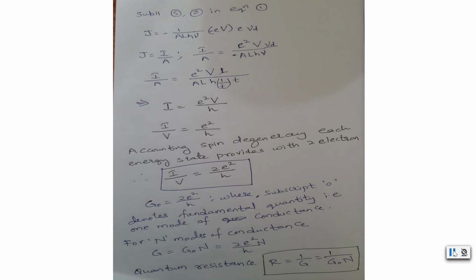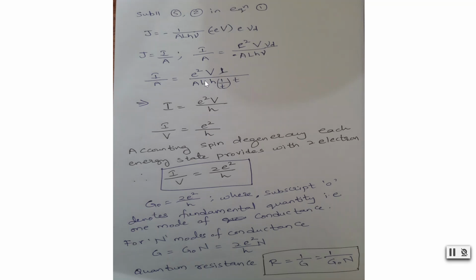So we have I by A, and here A and A will get cancelled. So we remain with I, and this Vd is nothing but drift velocity Vd is L by T. So this L and this L will get cancelled.